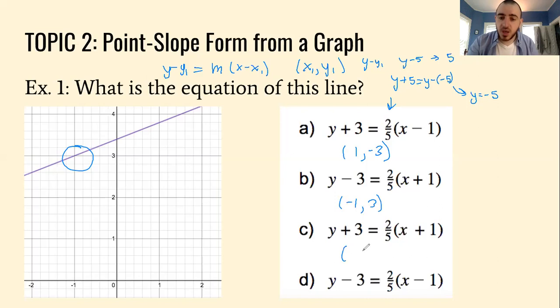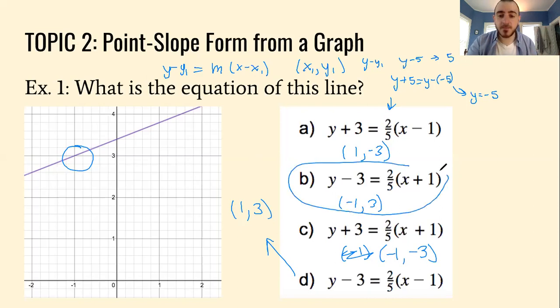For c, the x coordinate is -1, and the y coordinate is -3. And for d, the x coordinate is going to be 1, and the y coordinate is going to be 3, right? So I compare the point on the graph and the points that we found from the equation, and I notice that -1 and 3, that's going to be B.